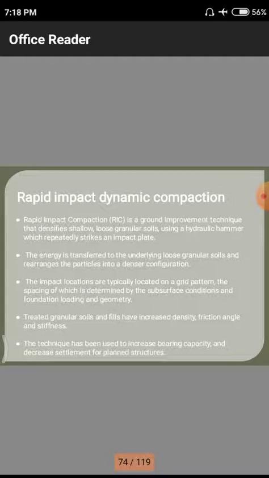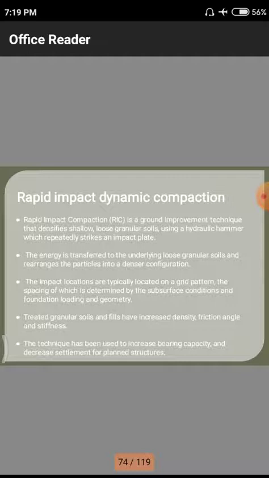the total granular soils which are lying below the ground level will be rearranged. Normally in sandy soils or silty soils we have large-sized particles, so there may be a huge amount of voids lying between those particles, so we need to densify by reducing the voids or by reducing the water content.